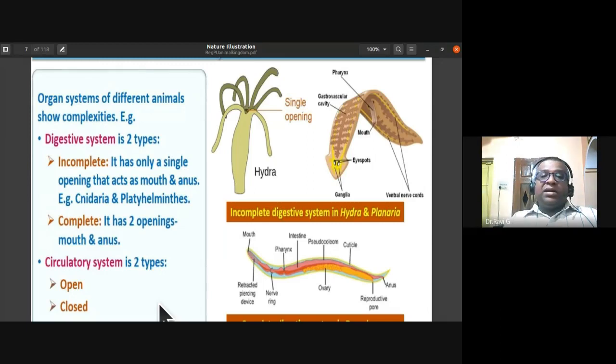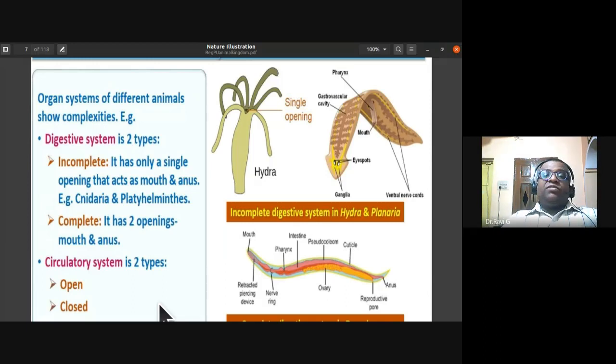The heart pumps the blood into the blood vessels, that is the arteries, veins, and capillaries. So blood is conducted through blood vessels. But in the open type of circulatory system, the heart pumps the blood directly into the body space. They don't have any arteries, veins, or capillaries. They don't have blood vessels. We call such a circulatory system, where the heart pumps blood directly into the body space, an open type of circulatory system.